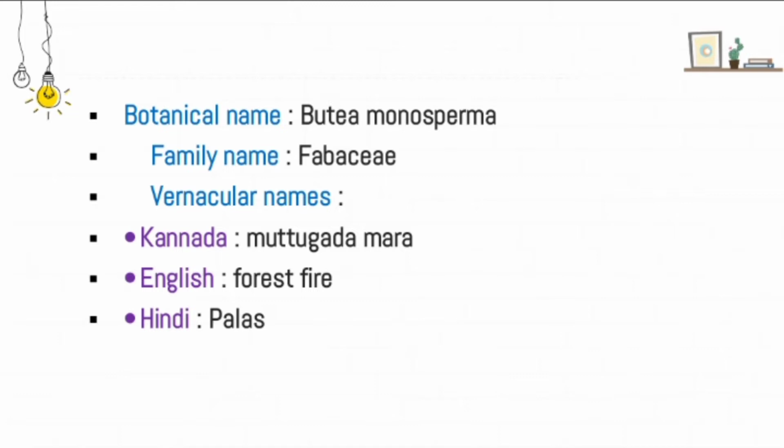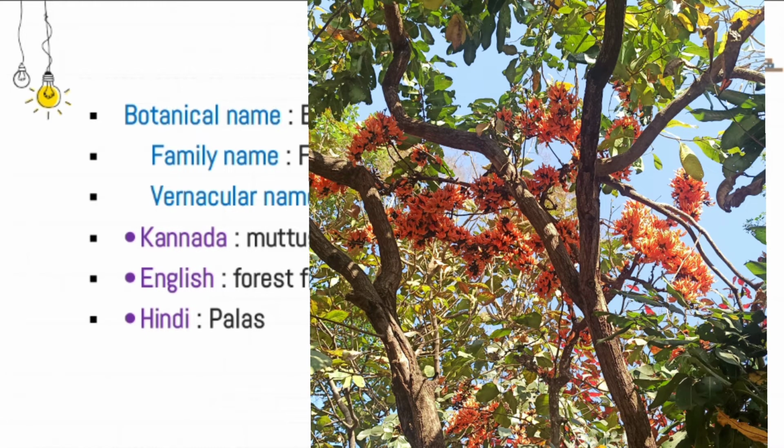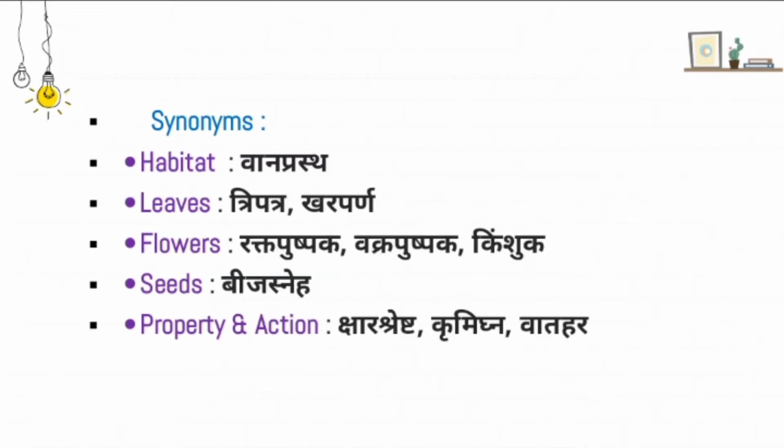In English, it is called forest fire. Why is it called a forest fire? It has red colored flowers which look like a fire when we see them from a distance. It grows in the forest and the flowers look like fire from the distance. That's why it is called a forest fire. And in Hindi, it is called palas.